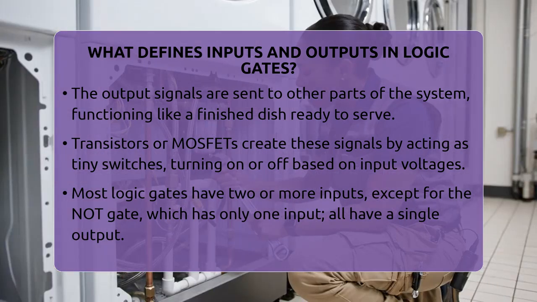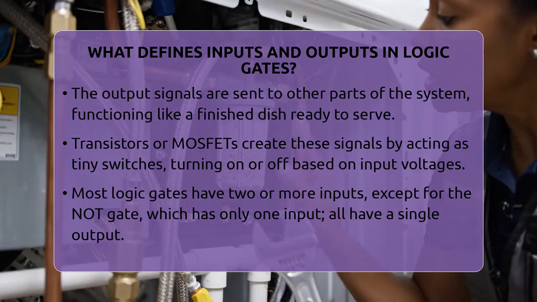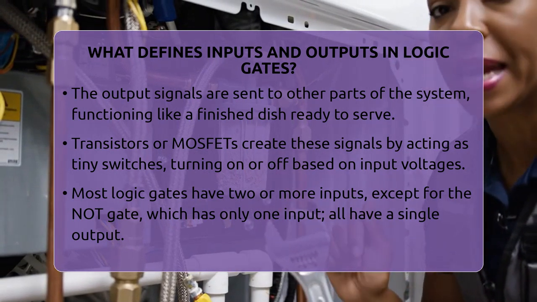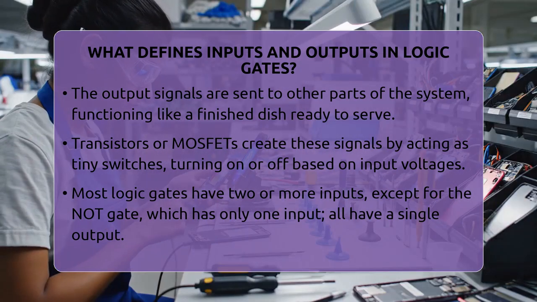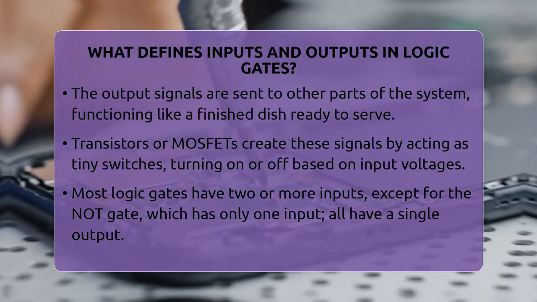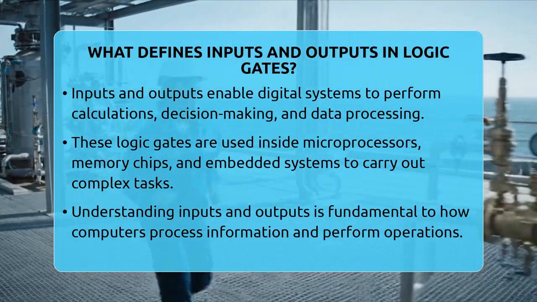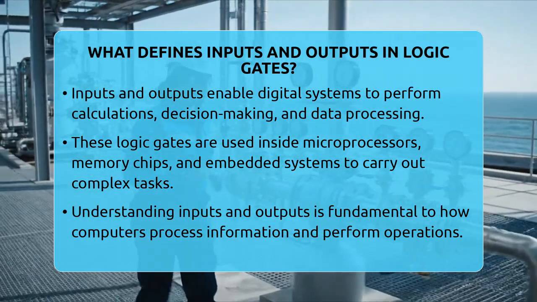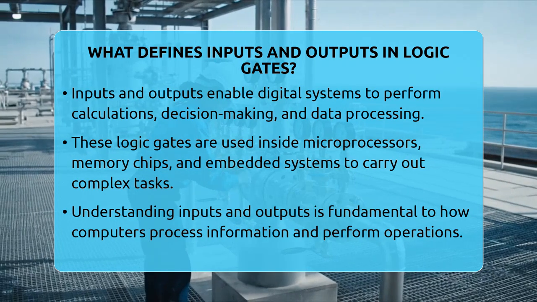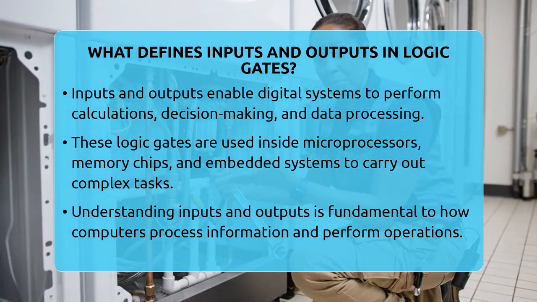The inputs and outputs are connected to other electronic components that help perform complex tasks like calculations or decision-making. In digital electronics, understanding what defines inputs and outputs helps us see how computers process information. Inputs are the signals coming into the gate, representing logical variables. The output is the signal generated after applying the gate's logic function.